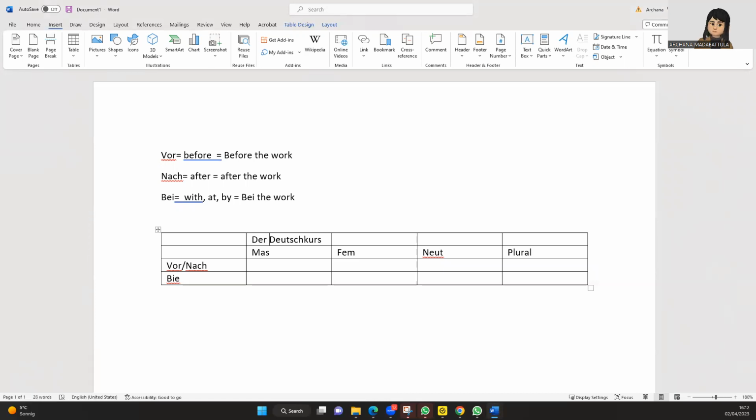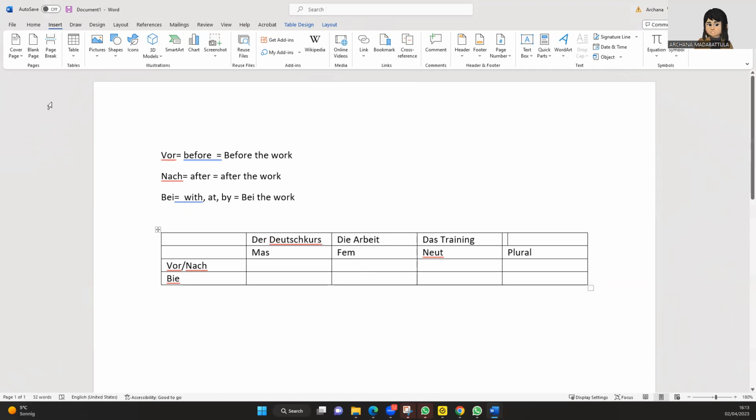So it is a masculine form, der Deutschkurs. So feminine I am taking as die Arbeit, spelling A-R-B-E-I-T, Arbeit. And then you have a neutral, which I call das Training.